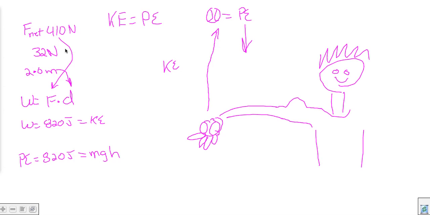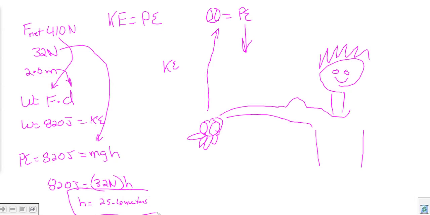The cool thing is we were given a weight here, which we already know is our mass times gravity, 32 newtons. So we can just plug that in: 820 equals 32 newtons times some height. Just divide 820 by 32, and the total height that our baseball is going to go up to is 25.6 meters. This kind of problem shows you how you can take kinetic energy and transfer it into potential energy.